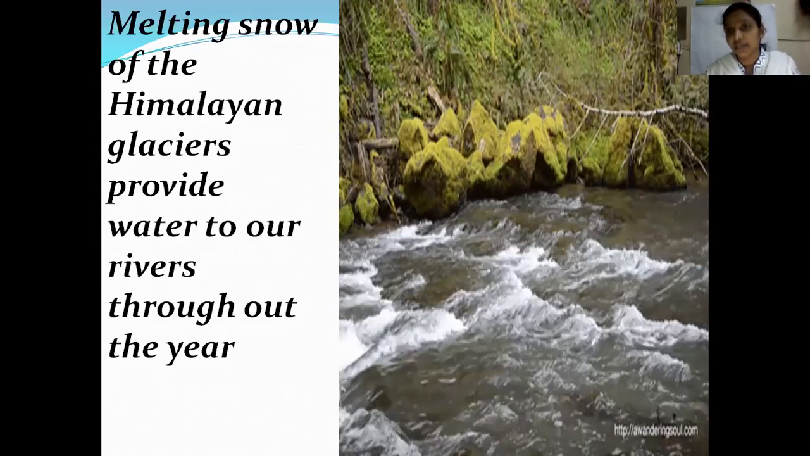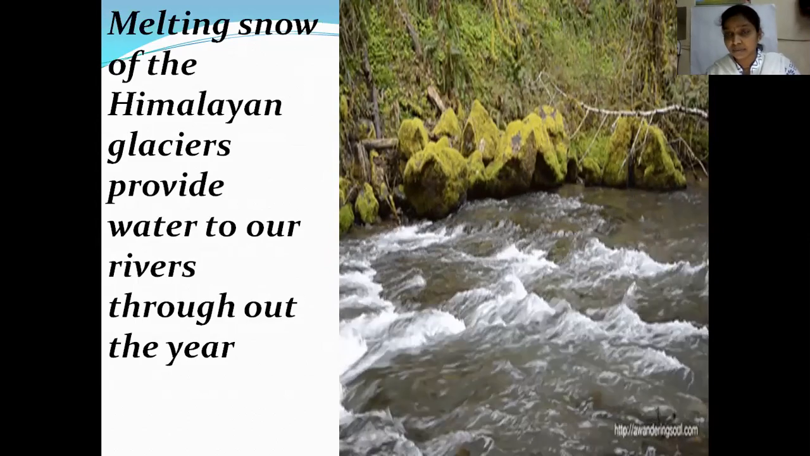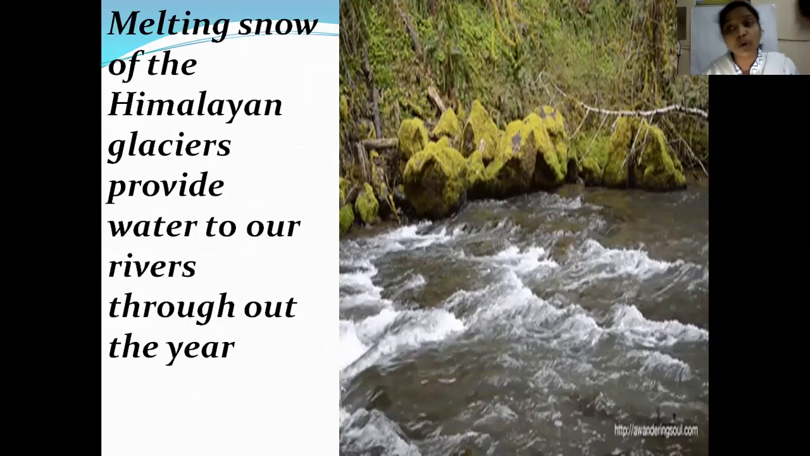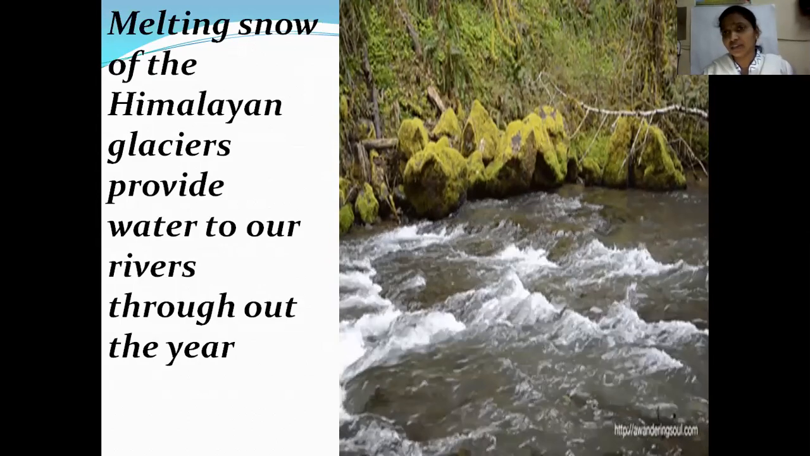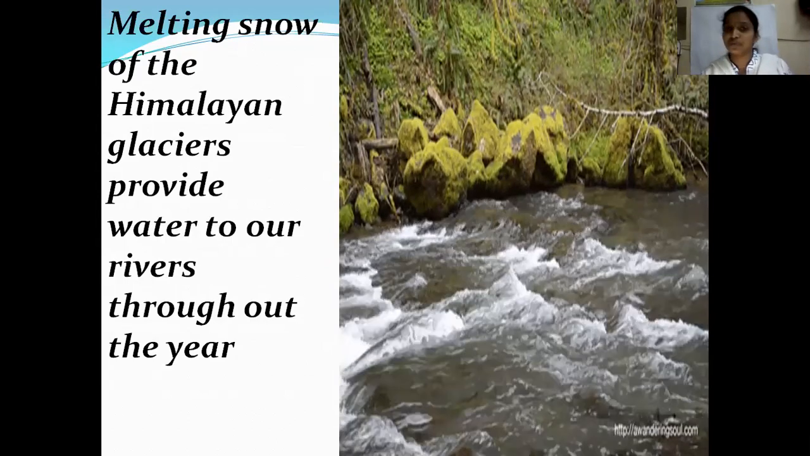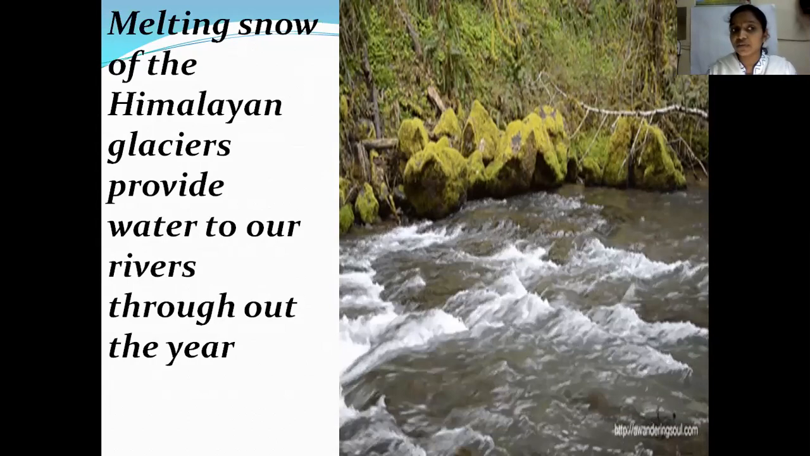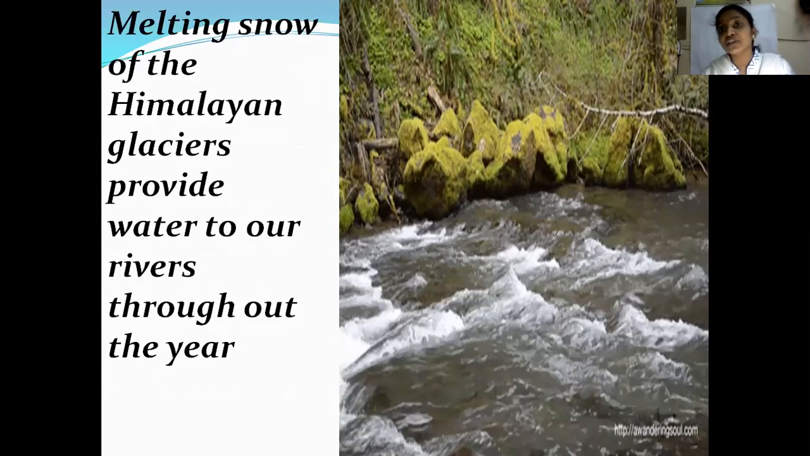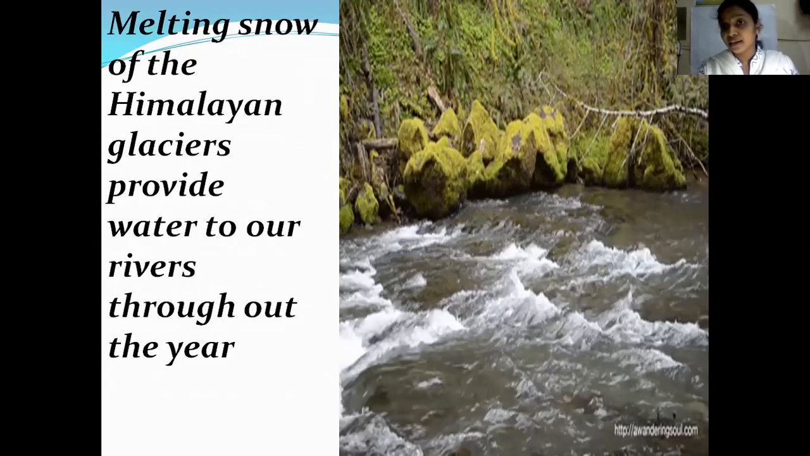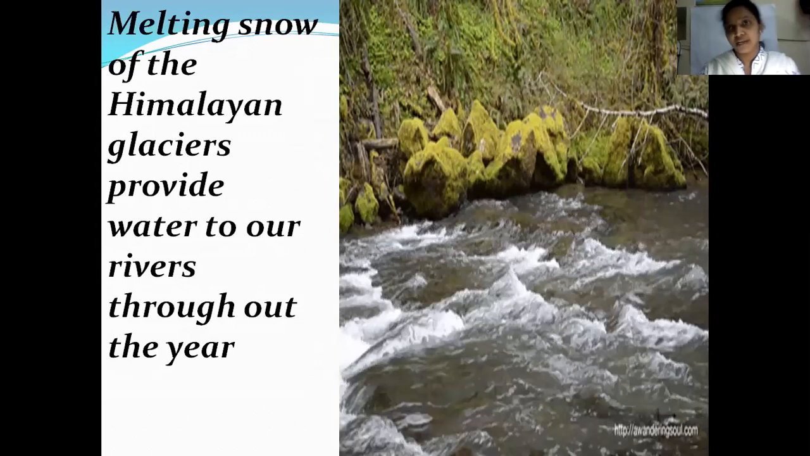But the rivers that originate from the Himalayas are called perennial rivers. These rivers have water throughout the year, children, because throughout the year they are covered with snow. Throughout the year the snow melts off, and throughout the year the water flows. So Himalayan glaciers provide water to our rivers throughout the year. That's why the northern plains are very fertile, children, because they have perennial rivers like Ganga, Yamuna, Brahmaputra, Indus. All these are perennial rivers.